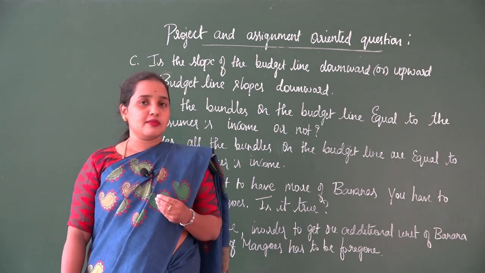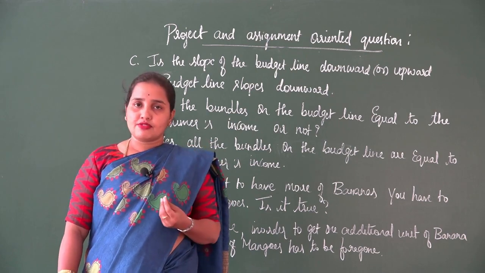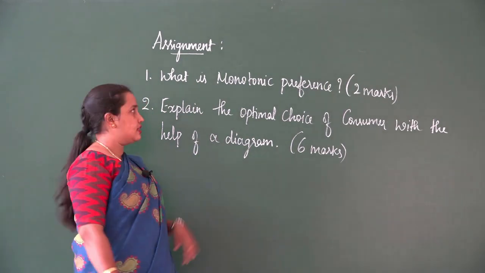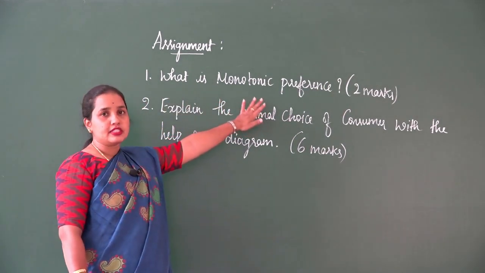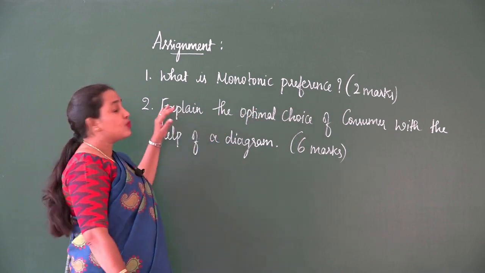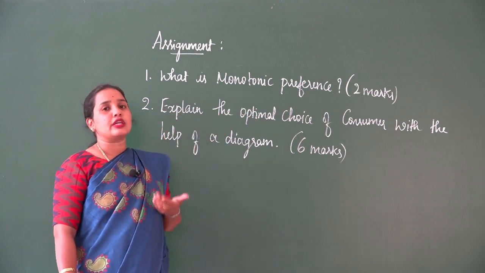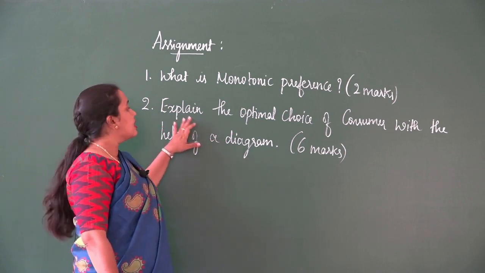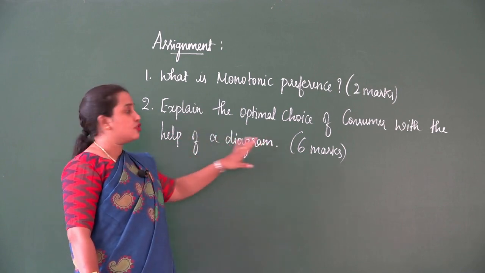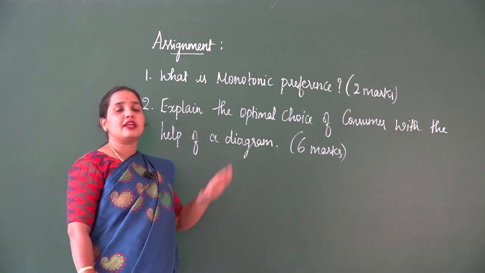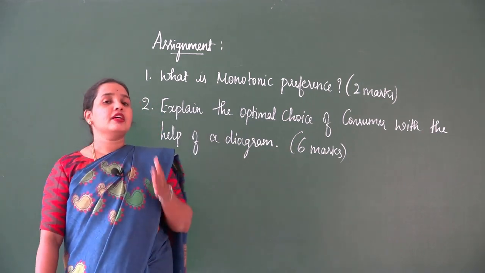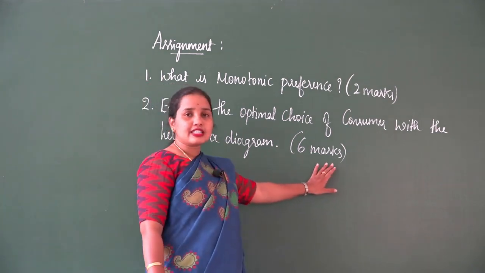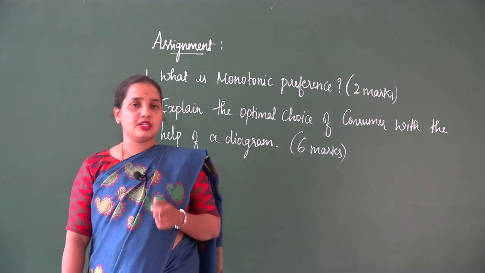Now let us take assignment questions from the topic that we have taken today. The first question for your assignment is: what is monotonic preference? This will be asked as a 2 marks question, which I have taken in the beginning of the class. You can easily answer this question in 4 lines. Then the second question is for 6 marks. Explain the optimal choice of the consumer with the help of a diagram, which I explained to you in detail. The optimal choice of the consumer is to be explained in detail, which will be for 6 marks.